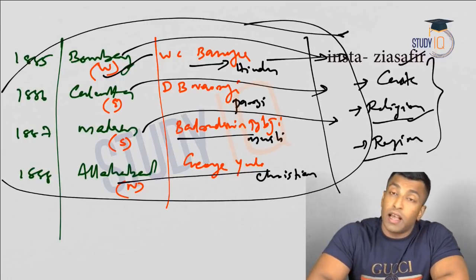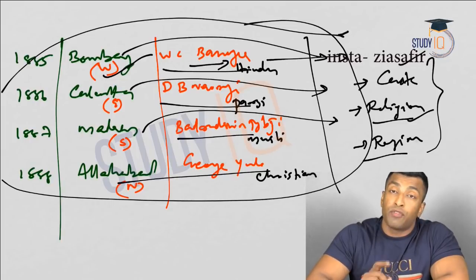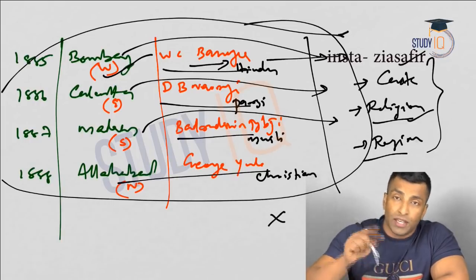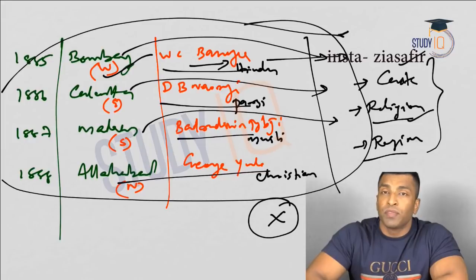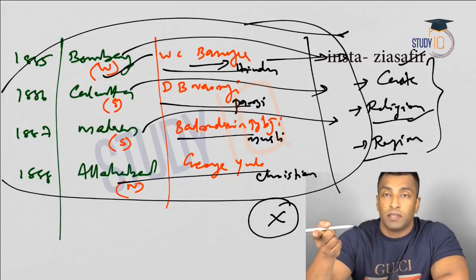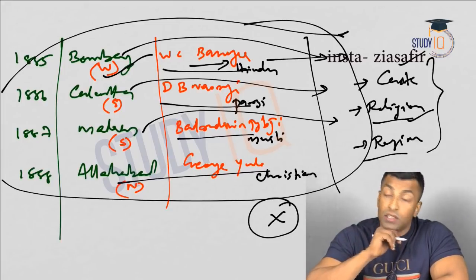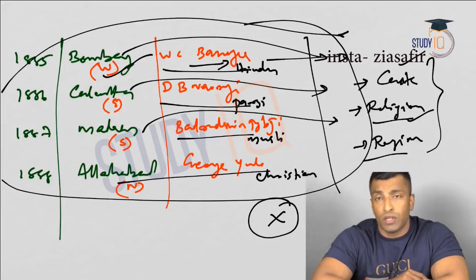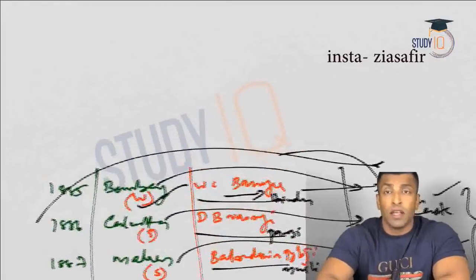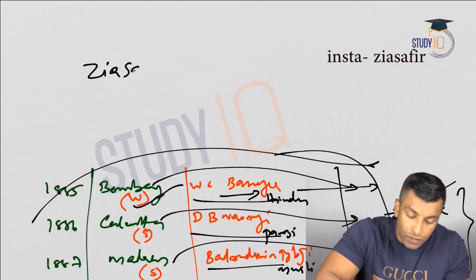Different sessions at different parts of the country, and presidents from different religions, and if the session is conducted at place X, the president will not be from that particular place, will be from some other place. Okay, so I hope these ideas are clear. This will help you to understand the objective and the ideology of Congress at the time of its formation.